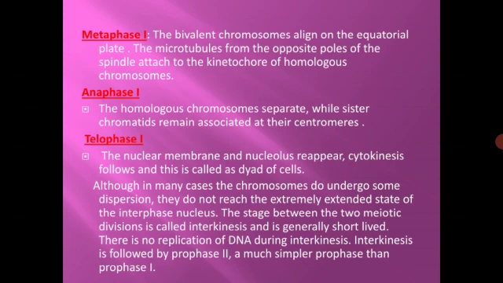The stage between the two meiotic divisions is called interkinesis and is generally short-lived. There is no replication of DNA during interkinesis. Interkinesis is followed by prophase 2, a much simpler prophase than prophase 1. So prophase 1 is quite lengthy, whereas prophase 2 is much simpler.